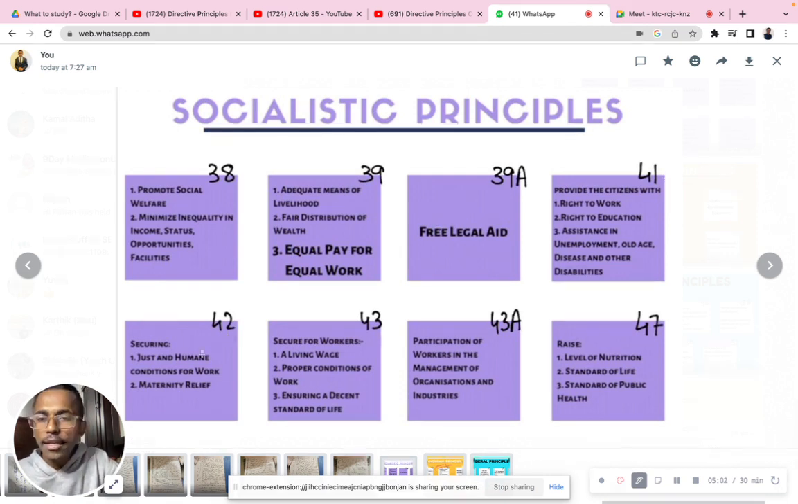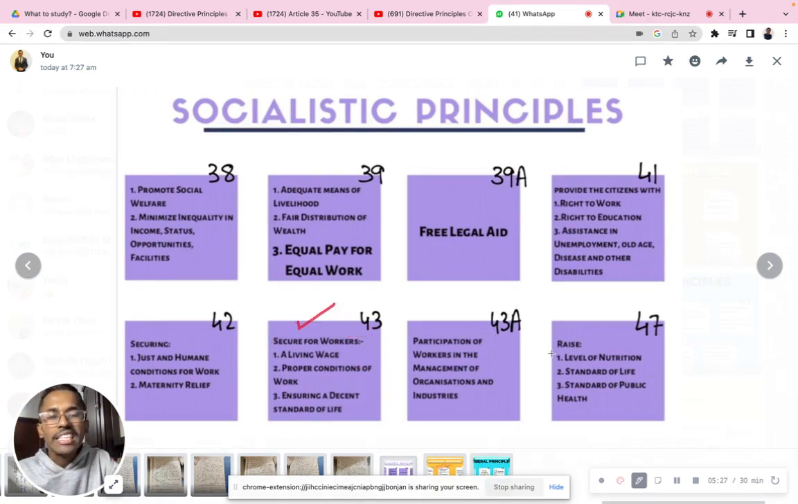Now, what do you mean by Article 42? Just and humane conditions for work and maternity relief. So, the Maternity Benefit Act, you remember the Maternity Benefit Act. That inspiration is taken from which one? It's taken from Article 42. Okay. Now, what is Article 43? A living wage, proper conditions for work, ensuring a decent standard of life. So, all aspects regarding wages and welfare of the people are covered over here.